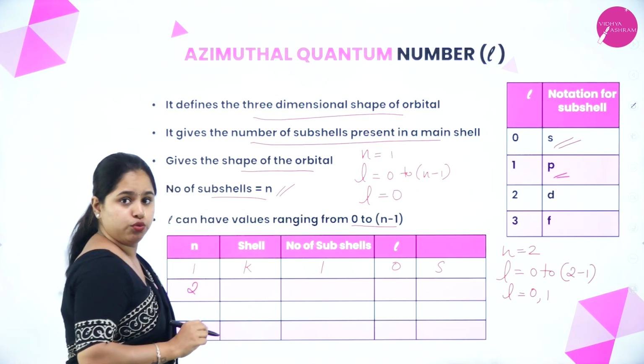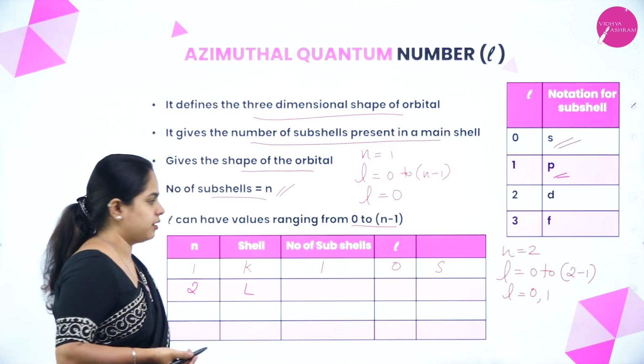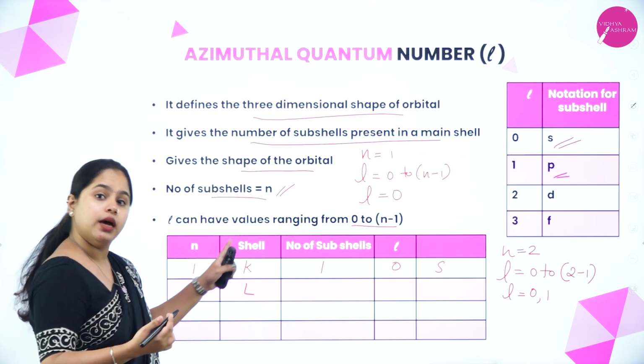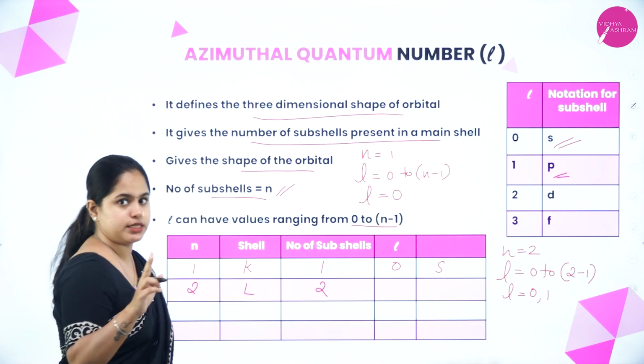N is equal to 2. So, what is the shell notation? It will be L shell, right? Now, we know that if N is equal to 2, the number of subshells is also equal to N, right? So, you will have 2 subshells in this case.